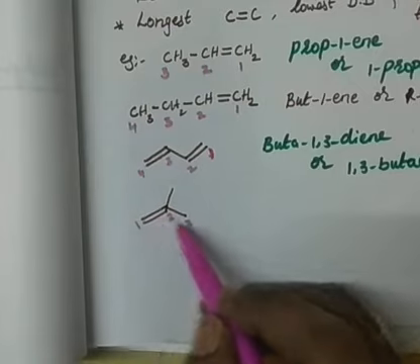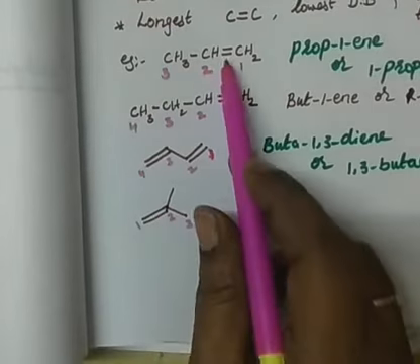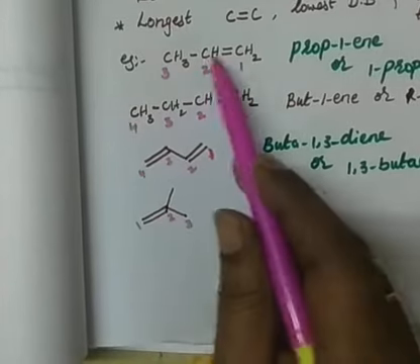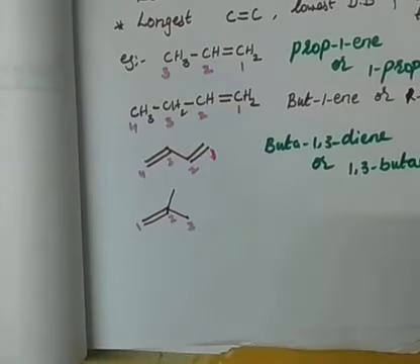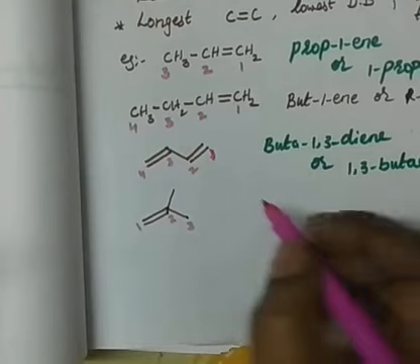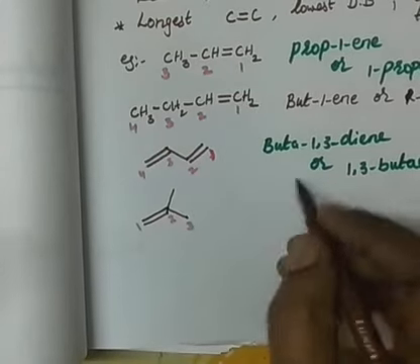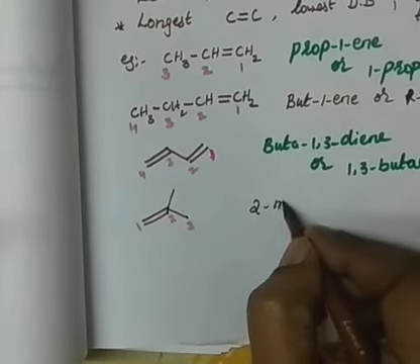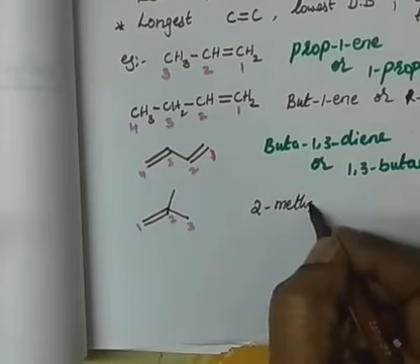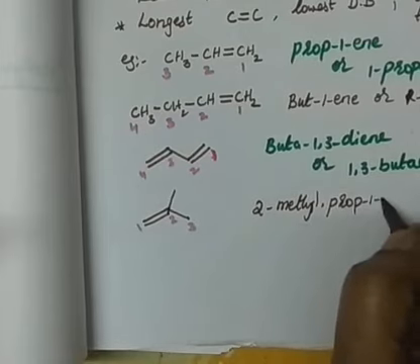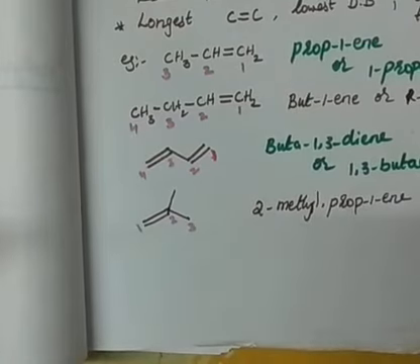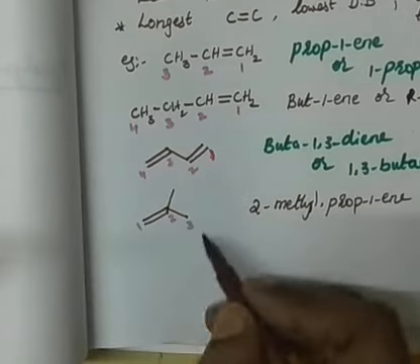Then double bond, ene, propene. This is similar to this only, but one substituent is present here, on the second carbon. Therefore, I should call it 2-methylprop-1-ene or 2-methylpropene, doesn't matter.